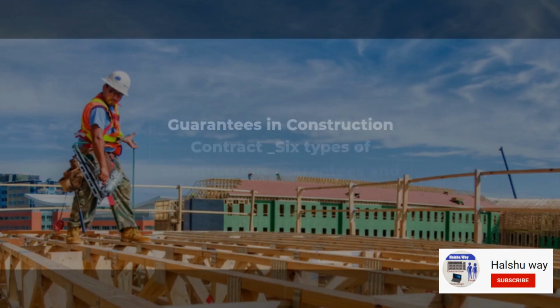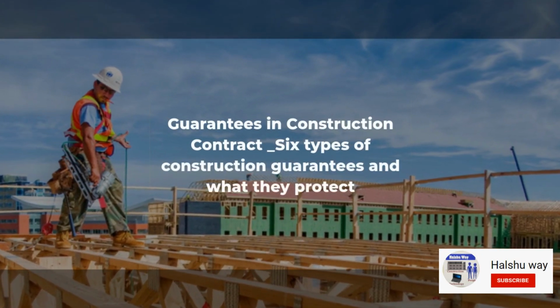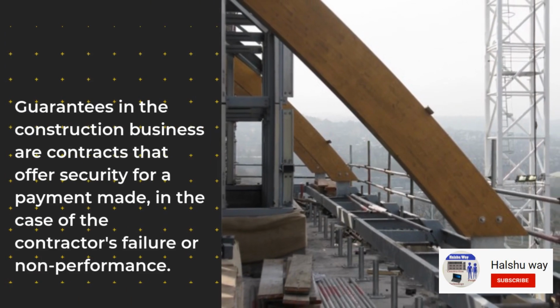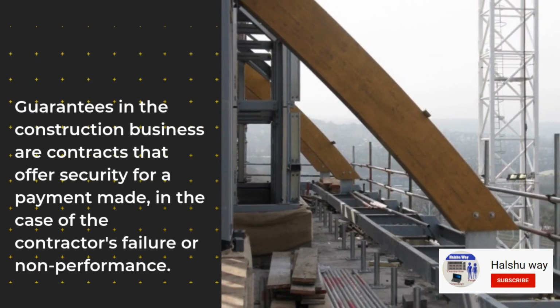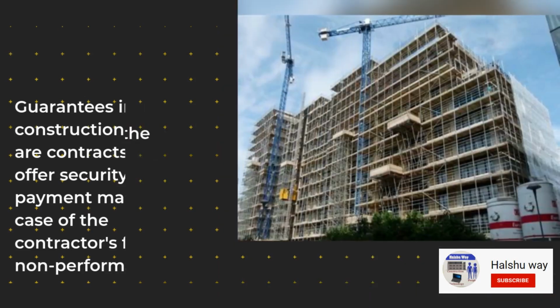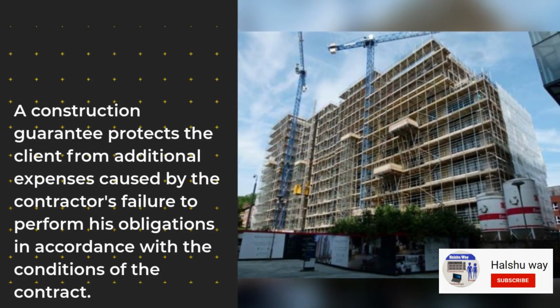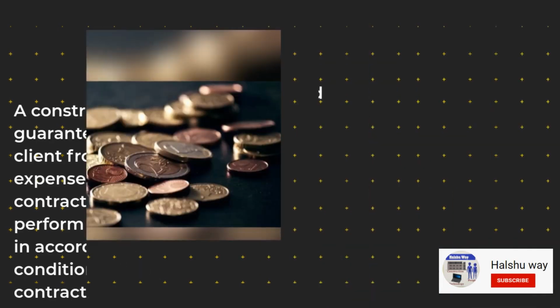In this video, we will see 6 types of construction guarantees and what they protect. Guarantees in construction business are bonds that offer security for a payment made in case of contractor's failure or non-performance. A construction guarantee protects the client from additional expenses caused by the contractor's failure to perform his obligations in accordance with conditions of the contract, of course.